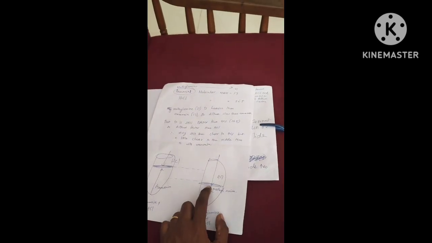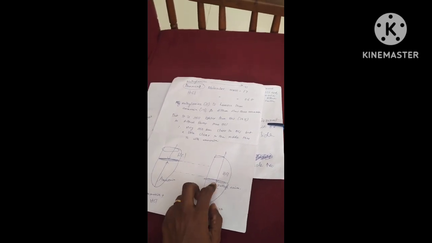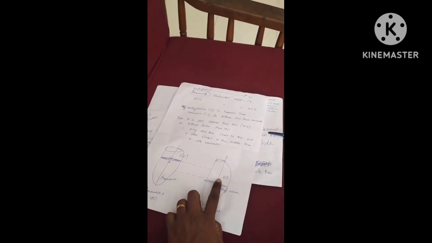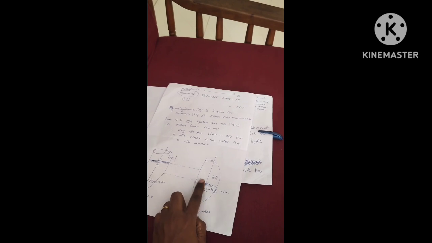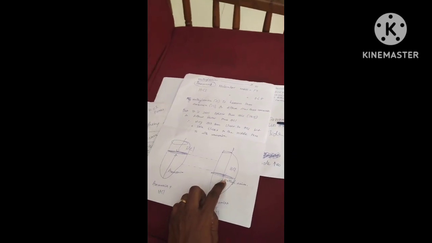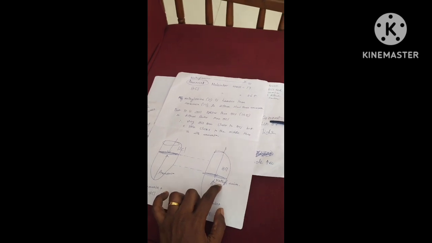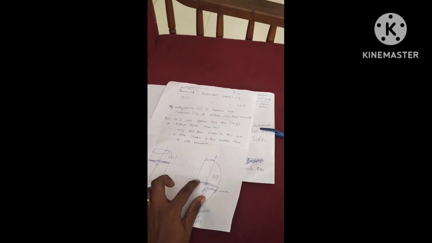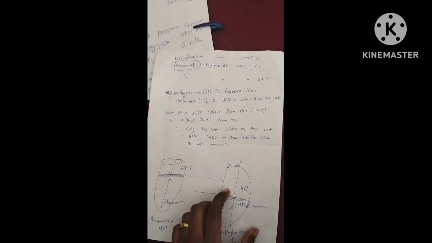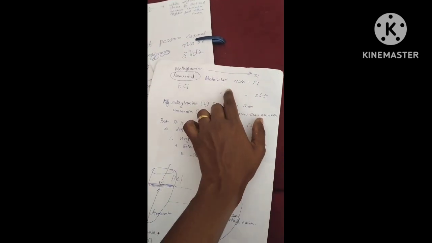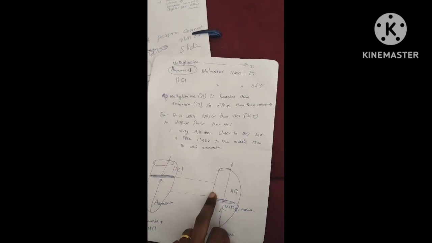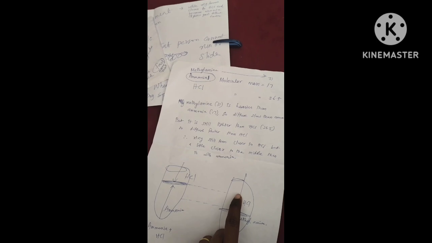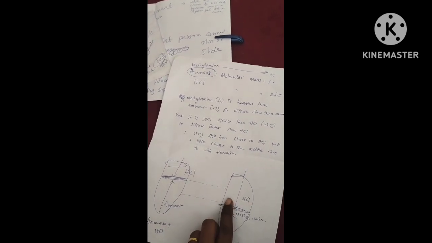So it goes fast, but there is a little difference; it will come close to the HCl. Understand? It will come before reaching the HCl, but towards the middle it only goes up a little, it will not go up this far. So here a ring will form, because methylamine still diffuses faster than HCl. Not this far, but it forms a little lower, near this. So when you have to write it in words, you can say methylamine is lighter than HCl, so it diffuses faster, but still it is heavier than ammonia. So it cannot form towards the HCl. Compared with ammonia, it forms near the middle of the test tube.